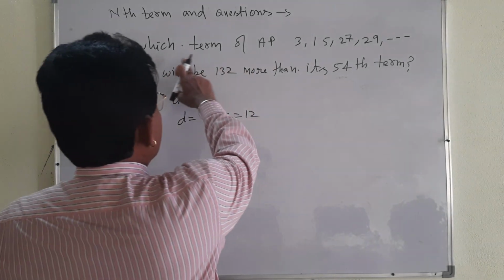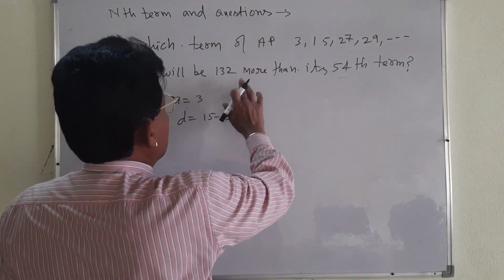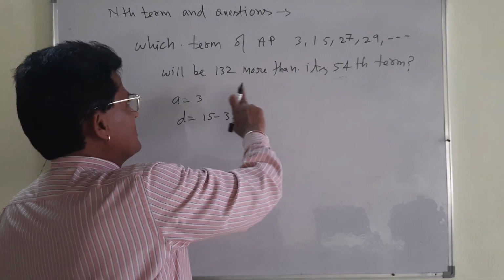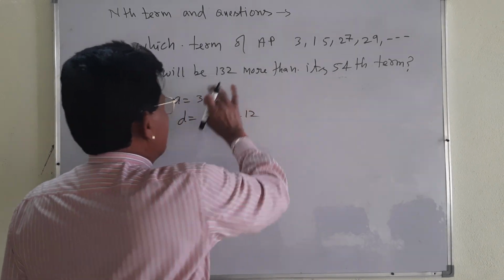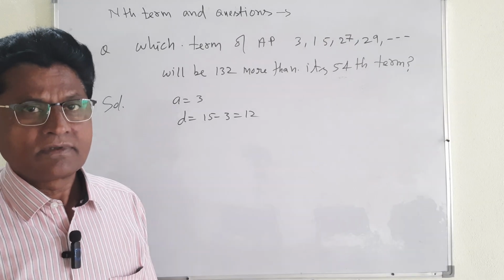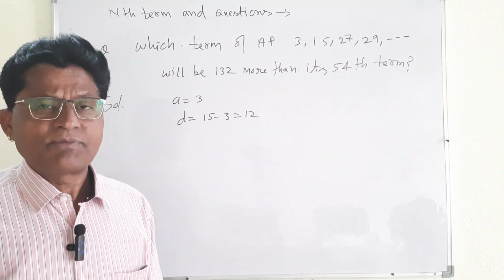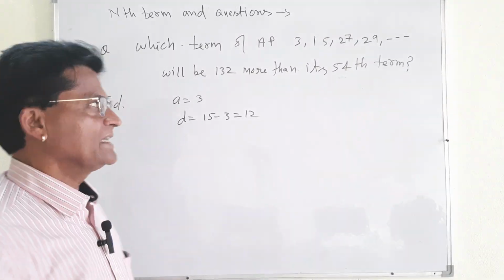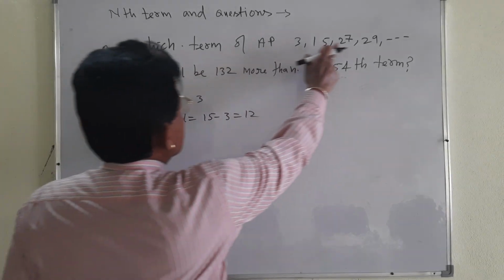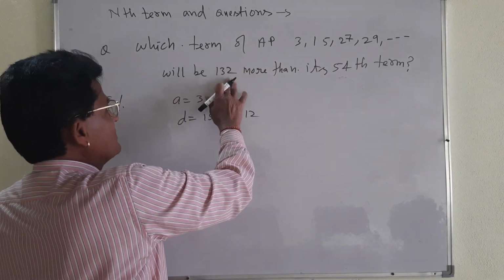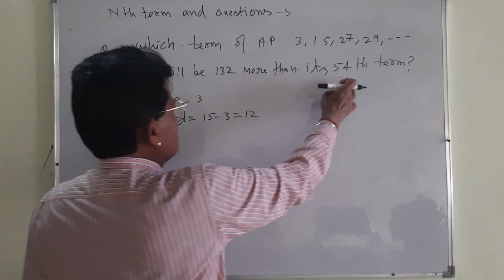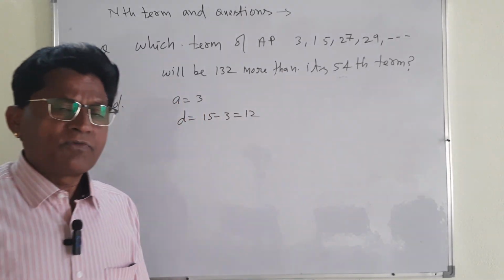dekhiye yahan par given condition, which term of this AP will be 132 more? Wo kaun si term hai jo 132 more hai, kisse? 54th term se. Try to understand the language of the question. Phir se dekh lijiye.